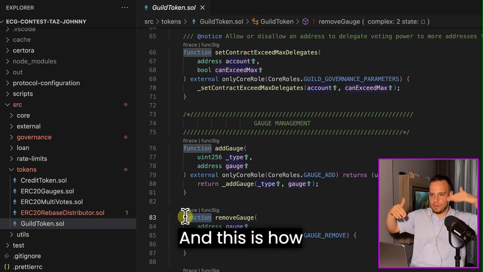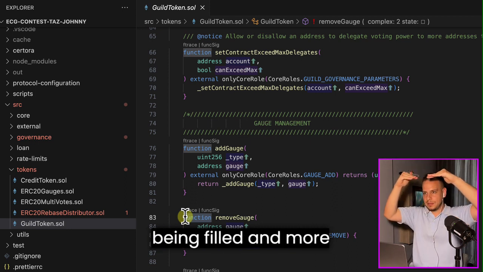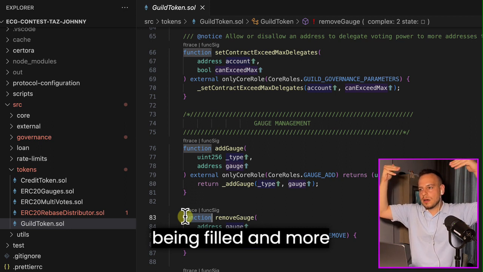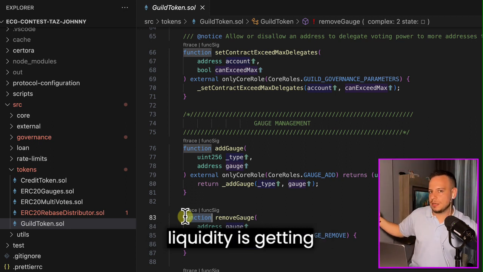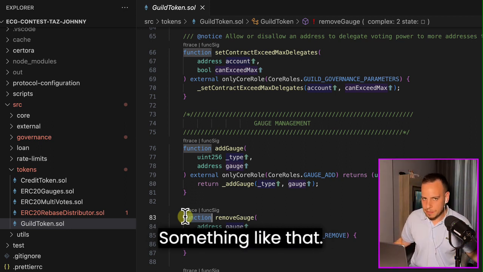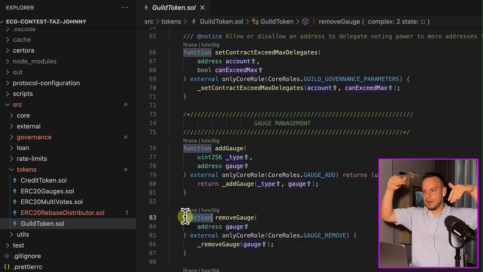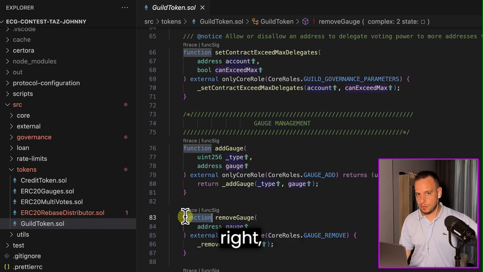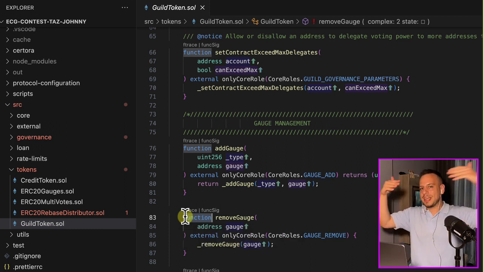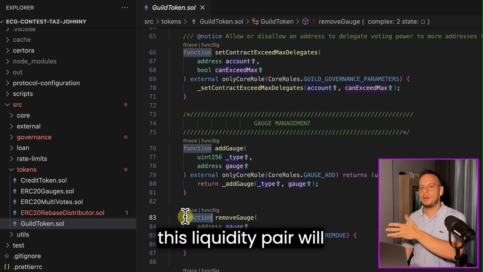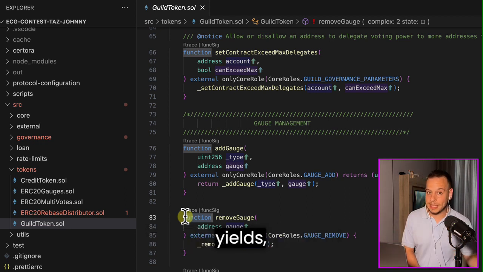This is how the gauge is being filled, and more liquidity is getting allocated. So in Curve, when you vote for liquidity pairs, the more full the gauge is, the more Curve token yields that liquidity pair will have.